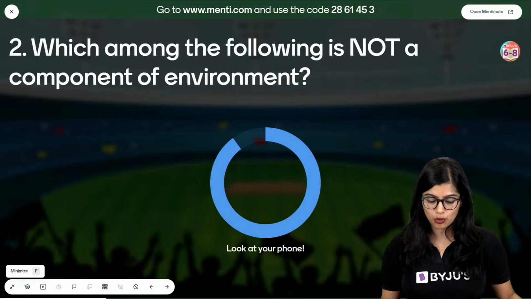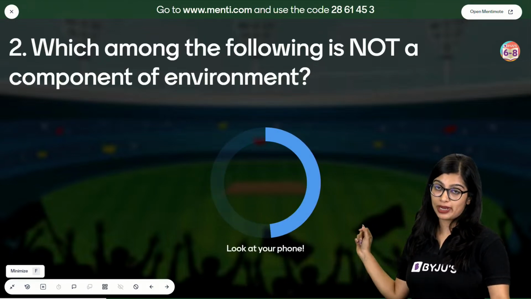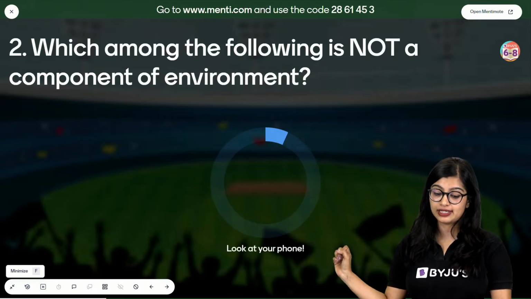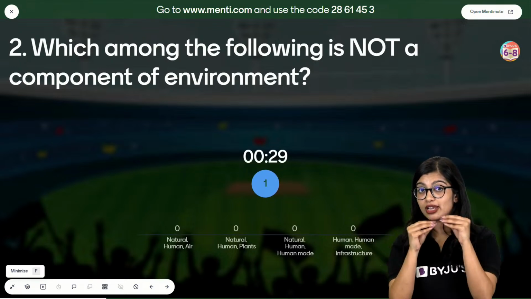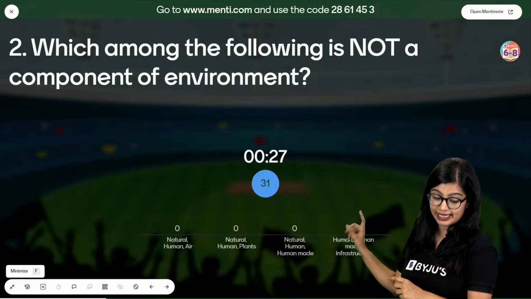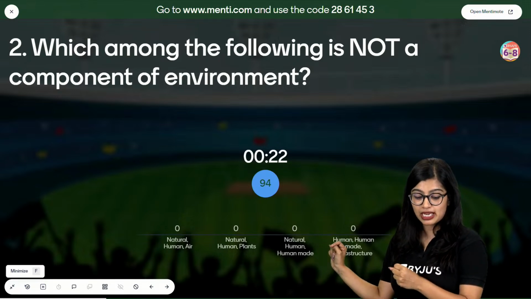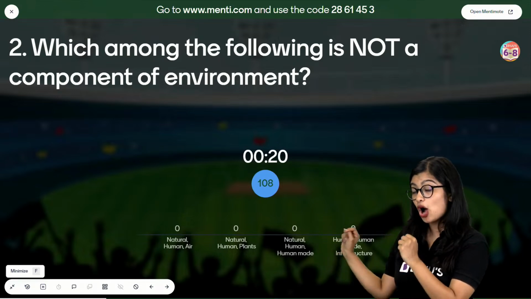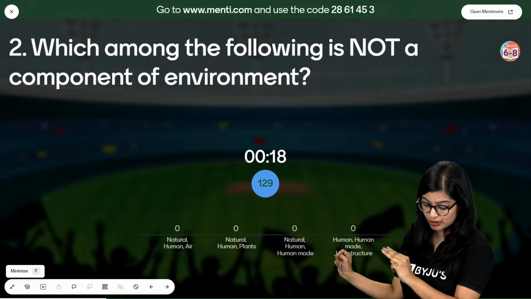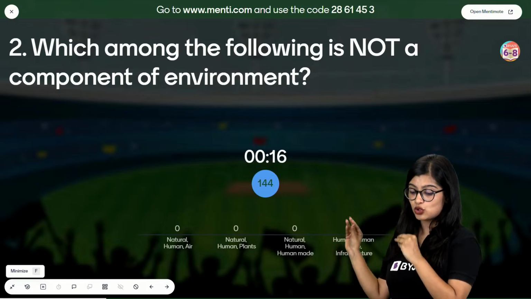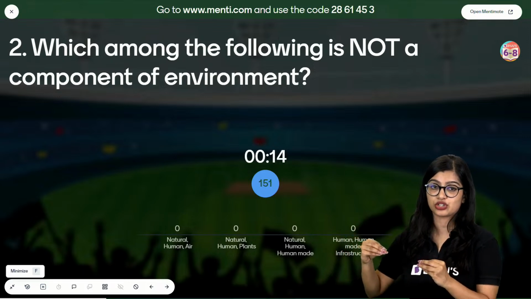Answer fast to get more points. Which among the following is not a component of the environment? So we're talking about components of environment. Read the question. Option A is natural human air. Option B is natural human plants. Option C is natural human made. And option D is human made infrastructure.